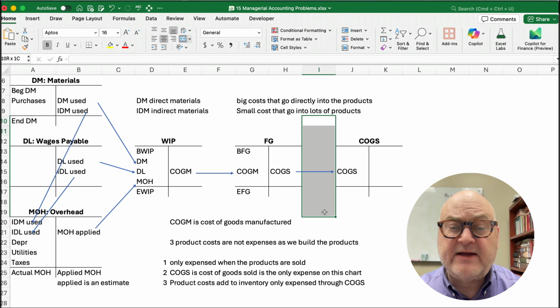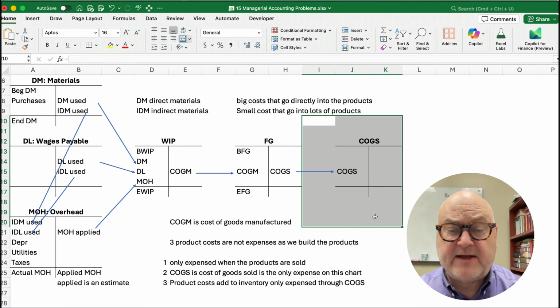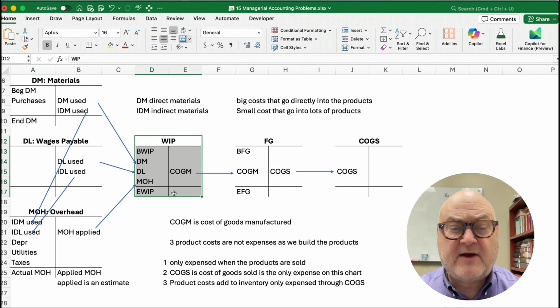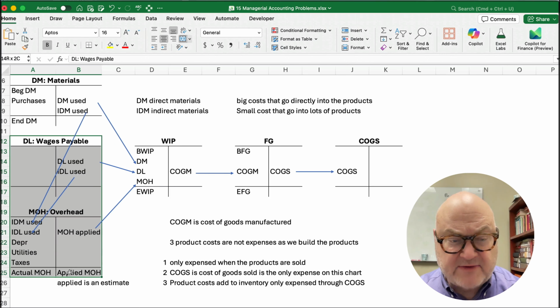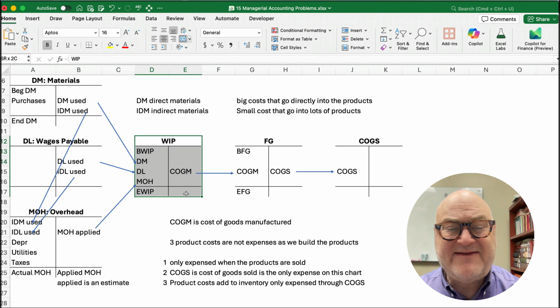So this level right here, this is an expense to the right. Only an expense when the products are sold. Cost of goods sold is the only expense on this chart. Everything else is a product cost. This product cost, this product cost. Here, these 3 product costs increase the inventory work in process, and then it moves to finished goods when we finish it. So this is the big picture.